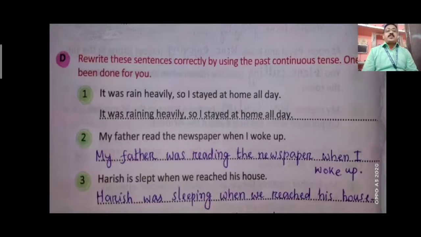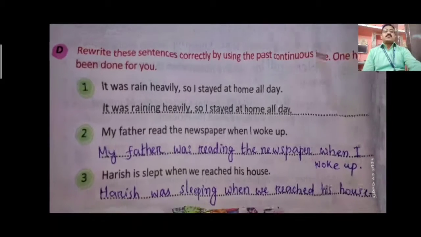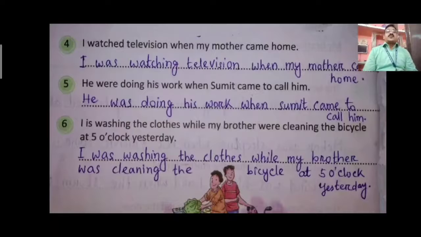Haris slept when we reached his house. Haris is singular, so Haris was sleeping when we reached his house. Fourth one, I watched television when my mother came home. The past continuous form will be I was watching television when my mother came home. I, singular pronoun, so was watching. He was doing his work when Sumit came to call him. He, singular pronoun, was doing. He was doing his homework when Sumit came to call him.